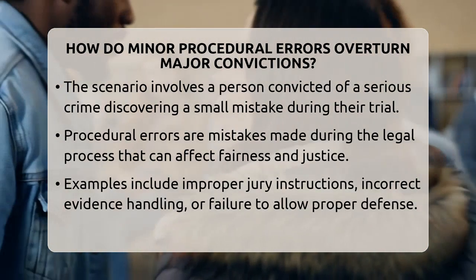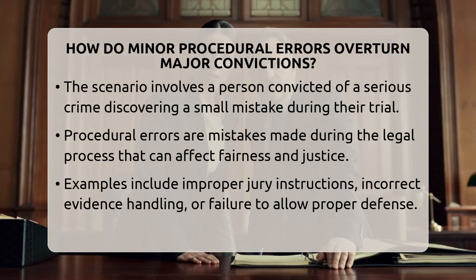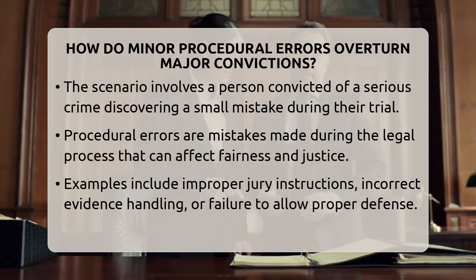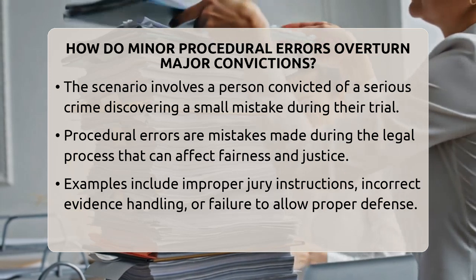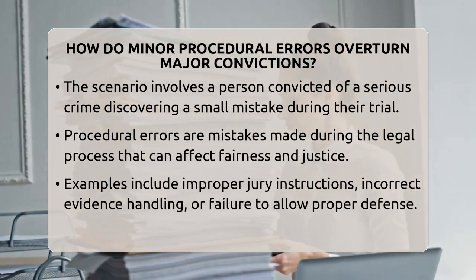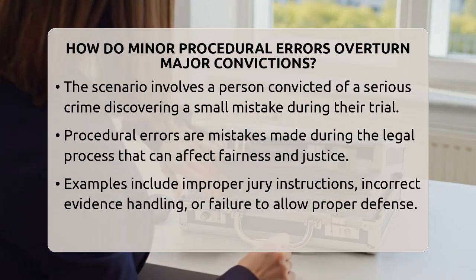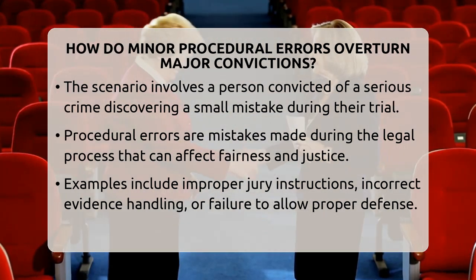How do minor procedural errors overturn major convictions? Imagine a case where a person has been convicted of a serious crime, perhaps involving theft or assault, and after years of serving time, they discover that a small mistake was made during their trial process. This scenario highlights how seemingly insignificant errors can have profound effects on the outcome of a case.